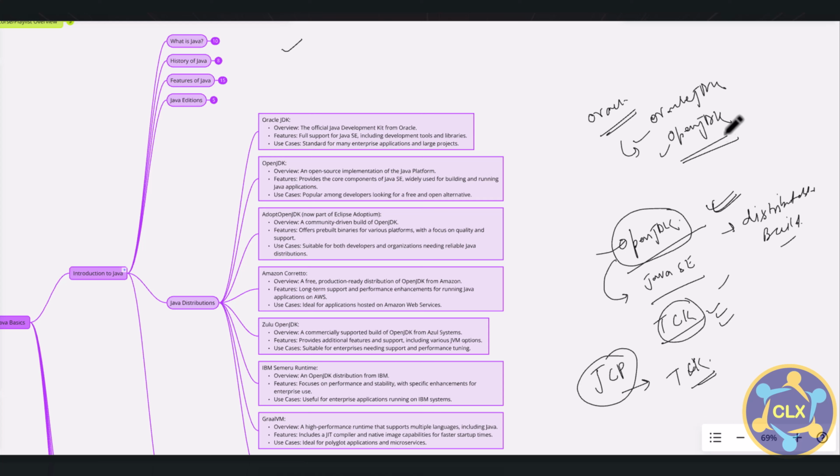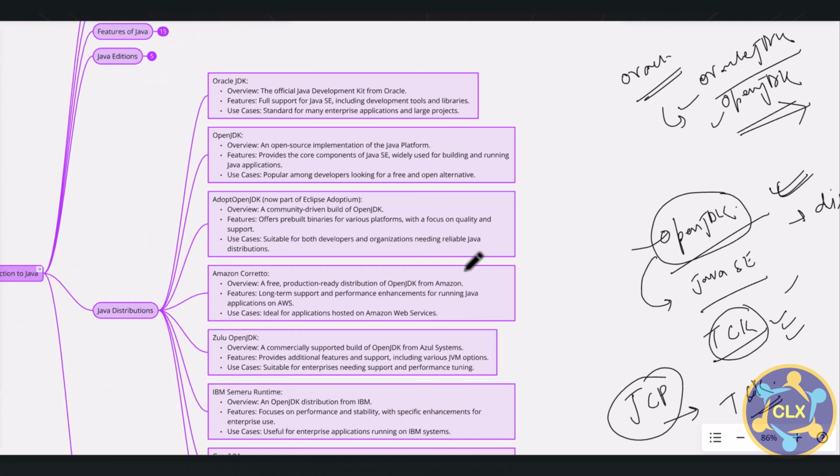This OpenJDK is basically open source. You do not have to pay anything, and no license is required. You can use it anywhere for developing any kind of applications and software. But for Oracle JDK, after the public release in 2019, you cannot use it without a commercial license. So these are the different vendors who have taken up OpenJDK and made it a distributable build. I have taken a note of some other examples as part of this.